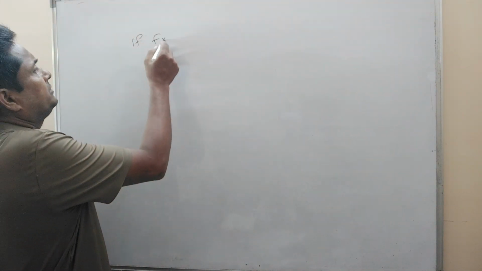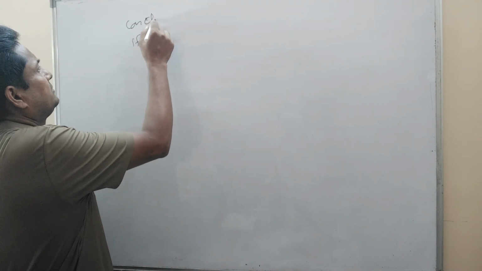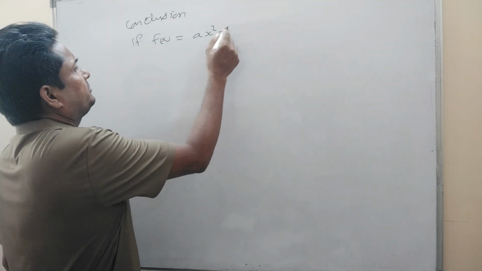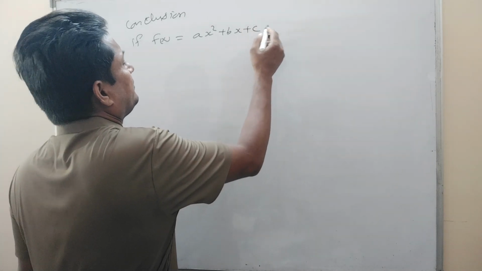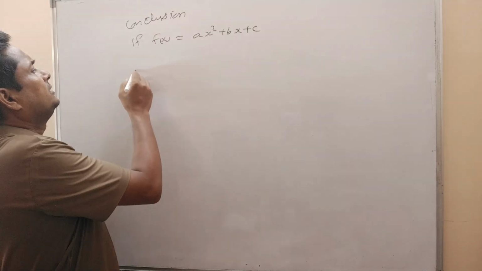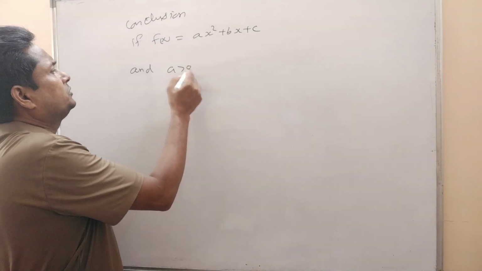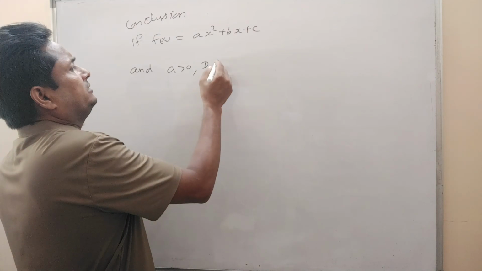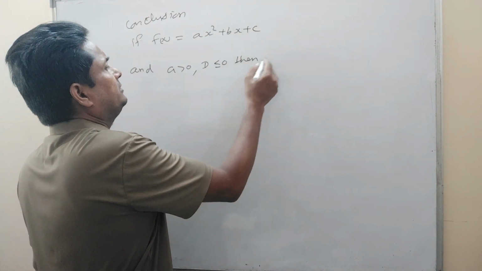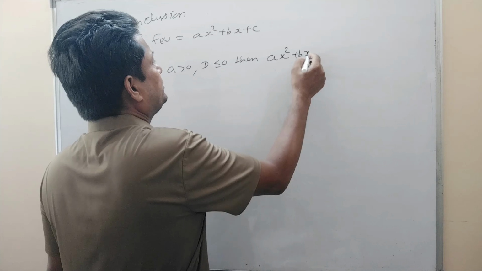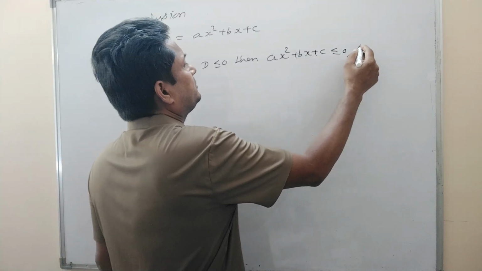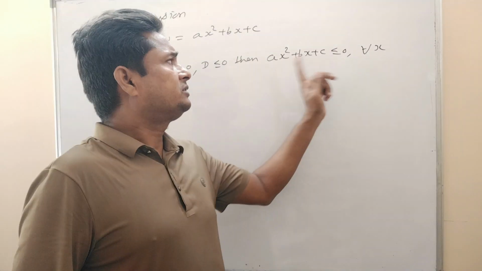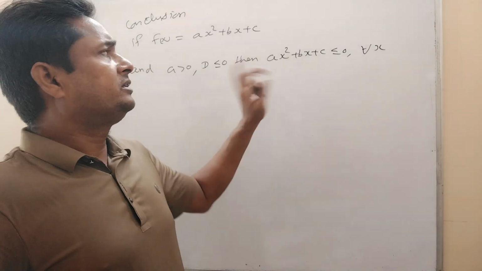If f(x) is equal to ax square plus bx plus c and a is positive, D is less than or equal to 0, then ax square plus bx plus c will be always less than or equal to 0 for all x. This is the sign of for all. So this will be the inequality.